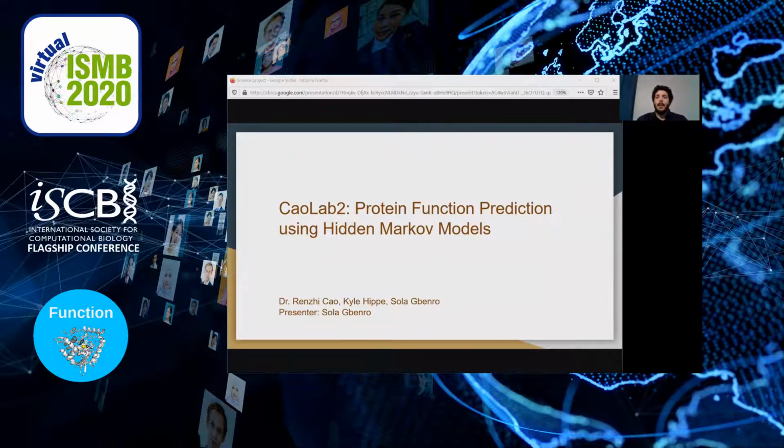Hello, my name is Sola Gbenro, and this is CaoLab2 protein function prediction using hidden Markov models.